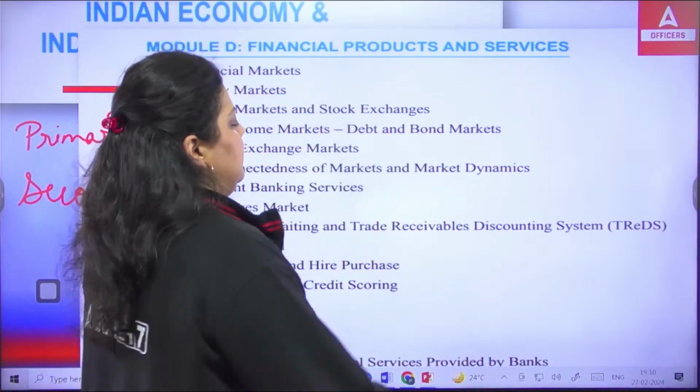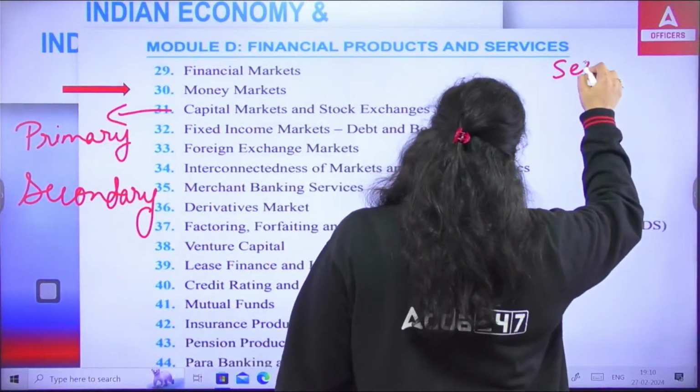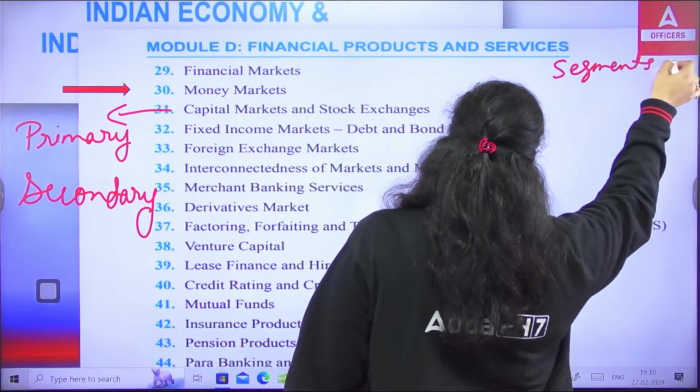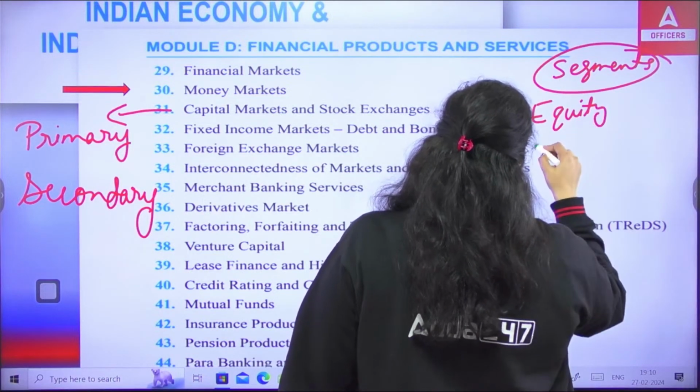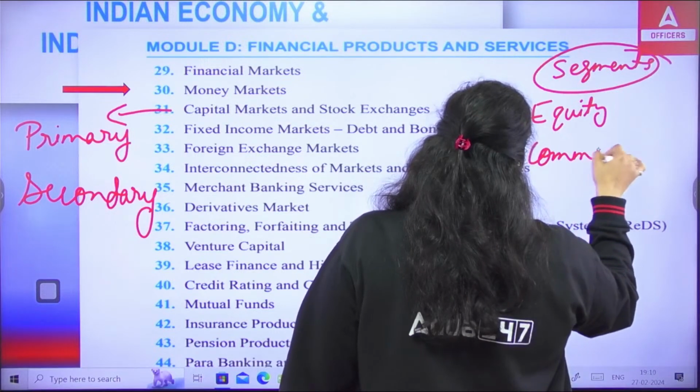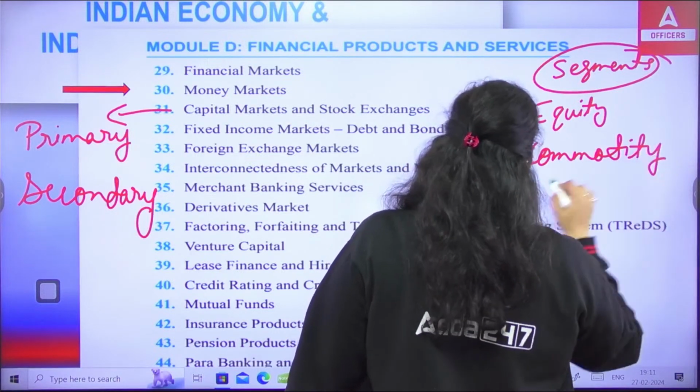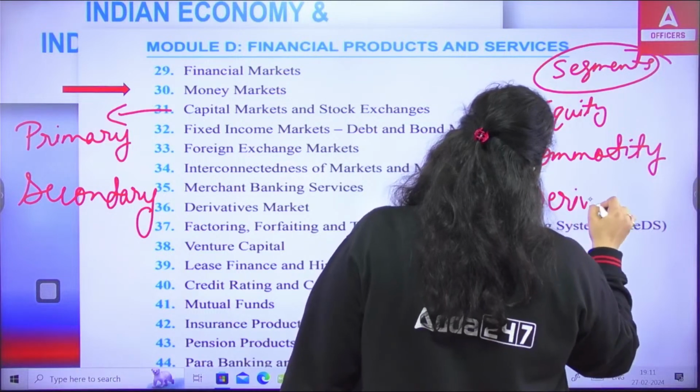Apart from that, the capital market has segments, and there are 3 segments. The first we have equity market, second we have commodity market, and the third we have derivative market.